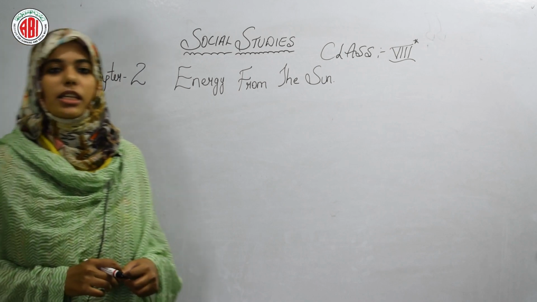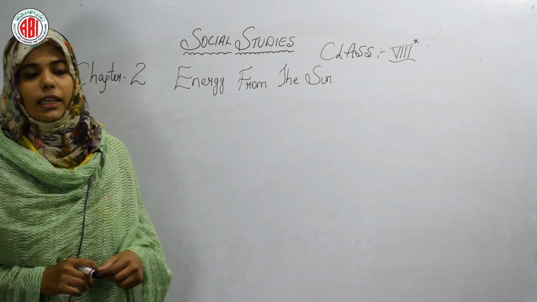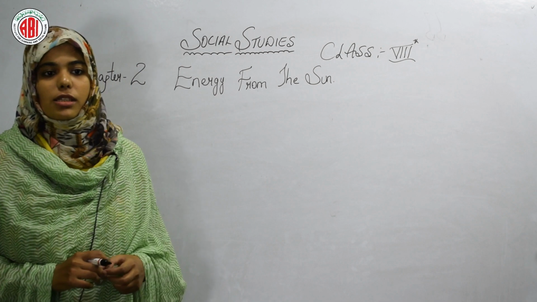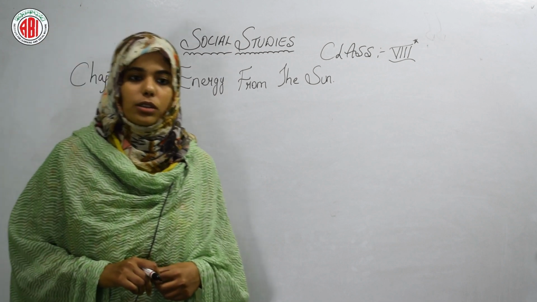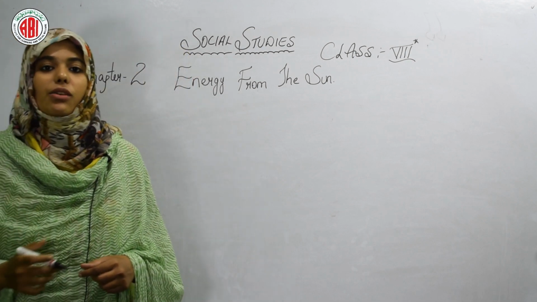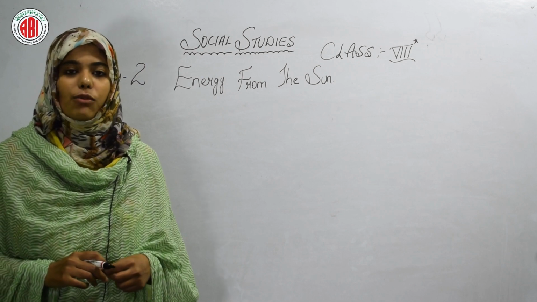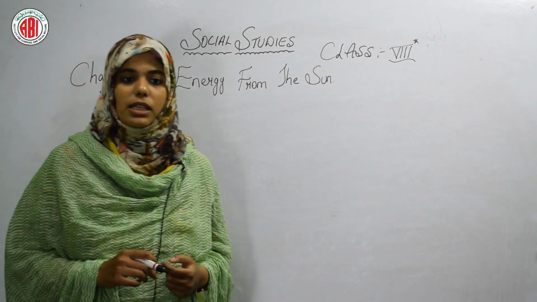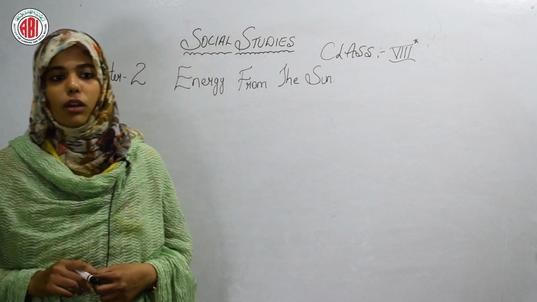Even though more intense rays fall on the equatorial region, it is usually cloudy there after midday, and less sun rays fall on the ground. Hence equatorial regions are not as warm as the regions immediately north or south of them. So what it is saying, that sometimes the equatorial regions are not completely hot. Okay. So all the time what we are learning here is the equatorial regions are not hot. Sometimes, it is saying that it is cloudy there after midday and less sun rays fall on the ground.